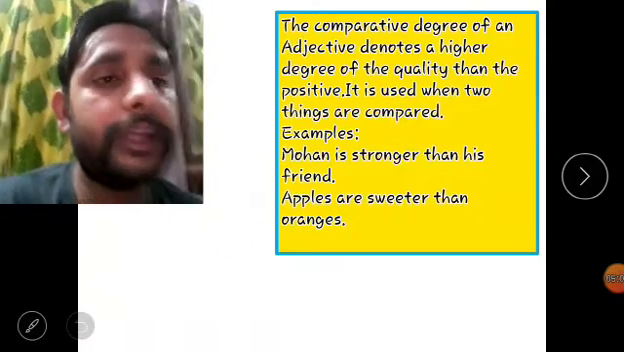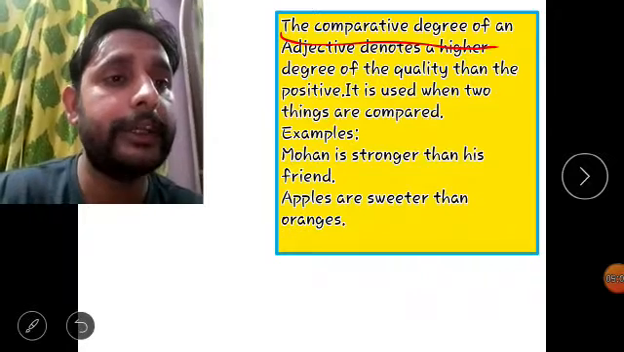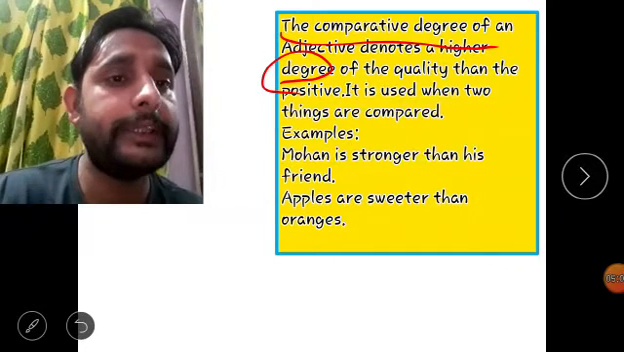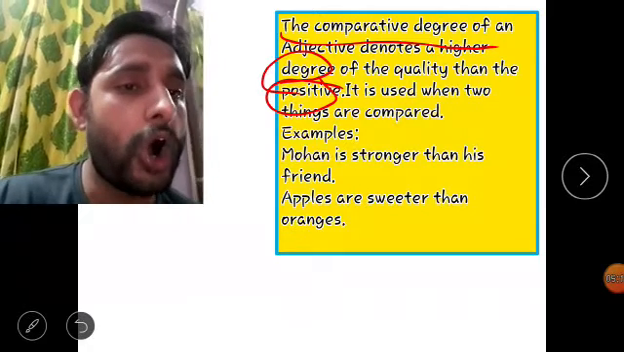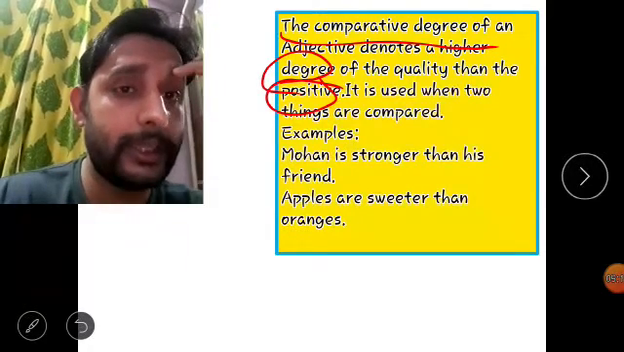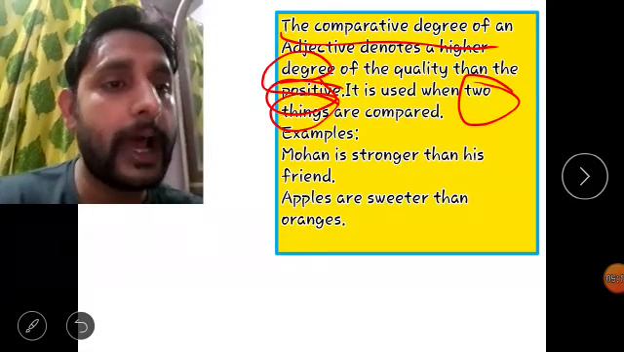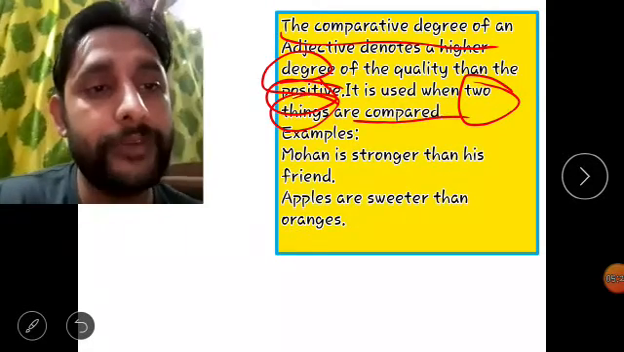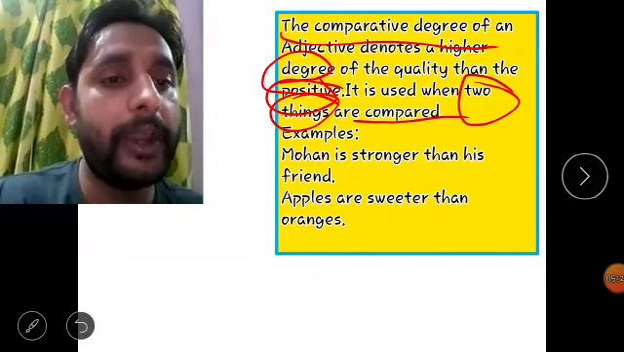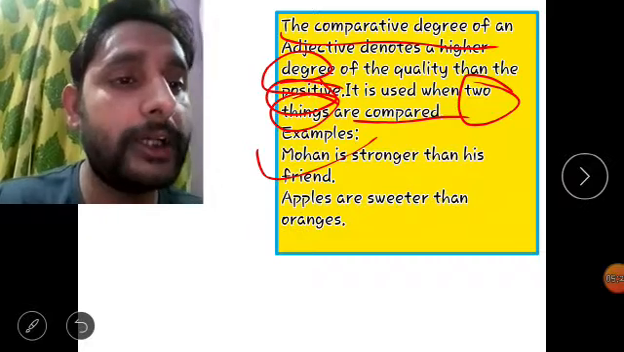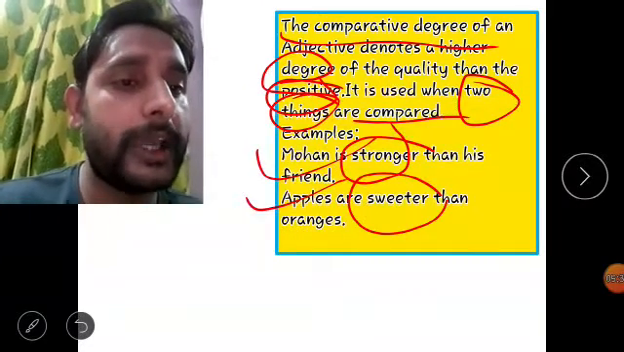The comparative degree of an adjective denotes a higher degree of the quality than the positive. It is used when two things are compared. We use the comparative degree, friends, when two things or two ideas are compared. Number one, Mohan is stronger than his friend. Number two, apples are sweeter than oranges.